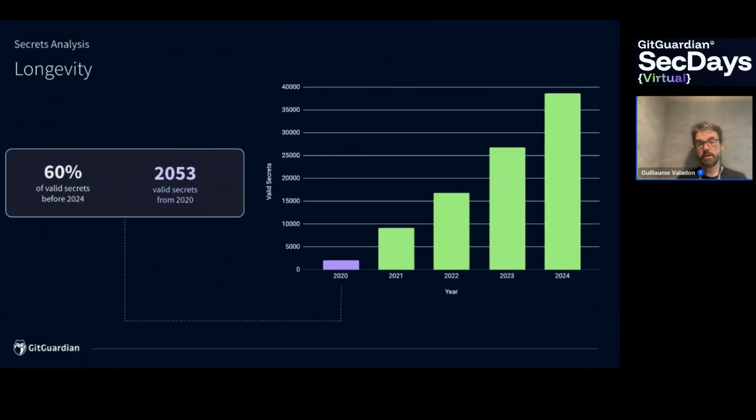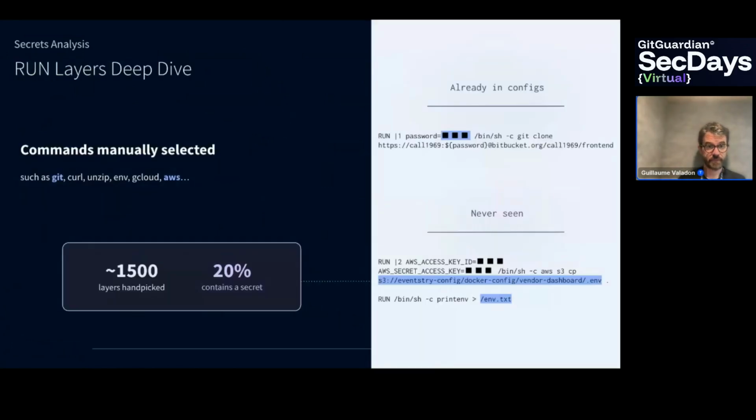In purple here, and for me that's the most important result of what we did, 2,000 valid secrets were leaked 5 years ago. They are still there, still valid, and some of them have a really great impact on the company that they belong to. And they just have been forgotten.